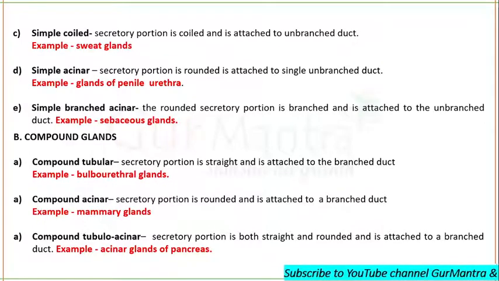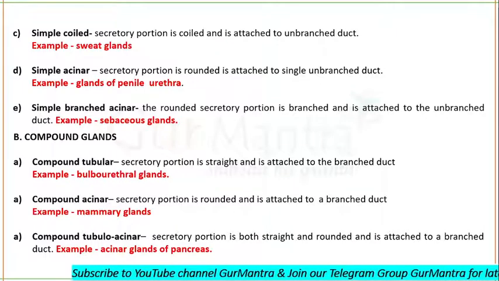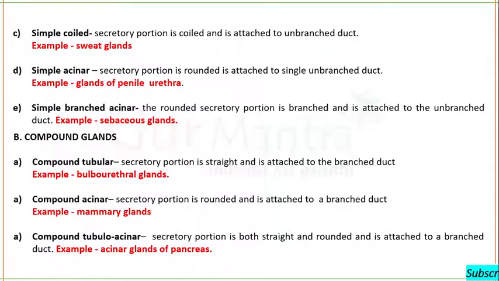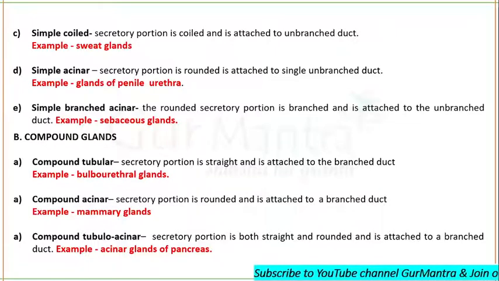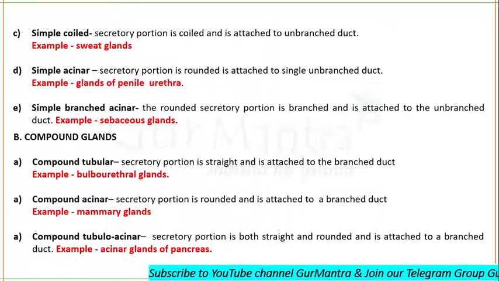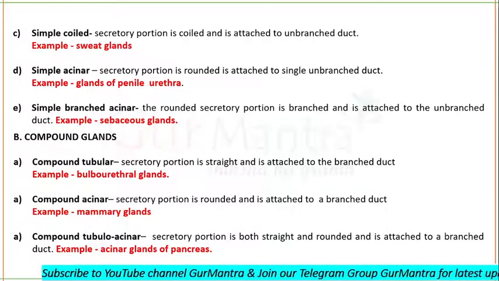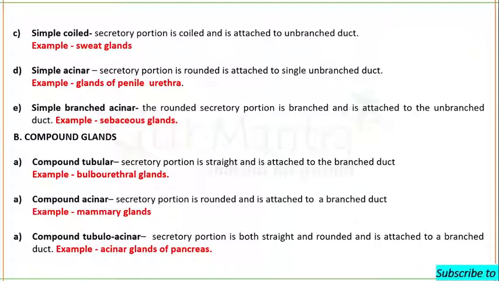Now we know simple but branched. The secretory portion is acinar, meaning rounded but branched, and it is attached to the unbranched duct. For example, sebaceous glands, or we call them oil glands. So sebaceous glands are simple branched acinar and sweat glands are simple coiled.